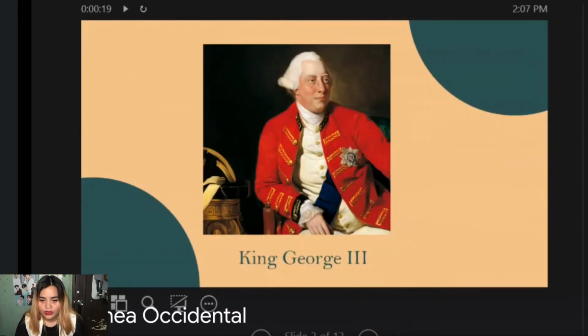Ozymandias was written by Shelley during the reign of King George III. As you can see on our screen, there's a lot to say about this king who reigned longer than any other king. But the key point to remember is that King George was involved in multiple military conflicts around the world. Of course, Shelley being a pacifist, he hated that kind of oppressive monarchical government, and he felt that a revolution was needed to overthrow it.